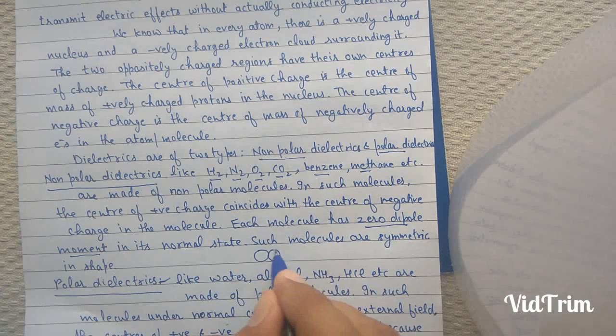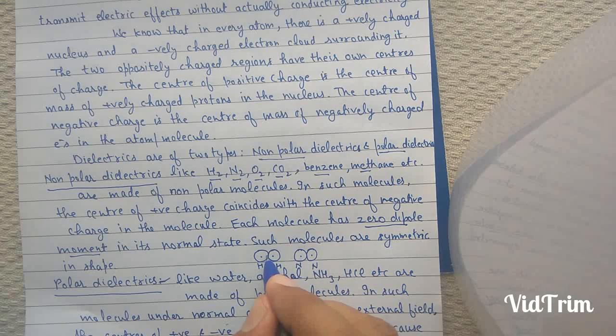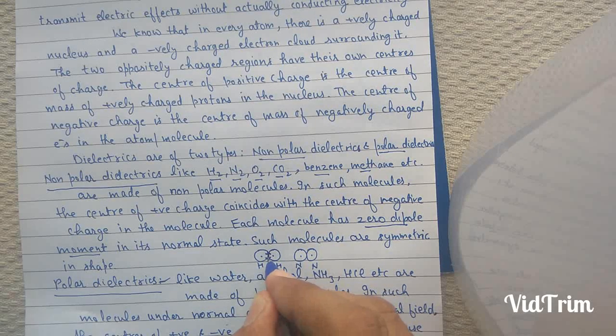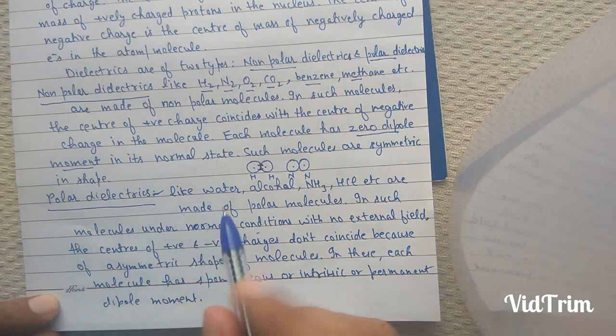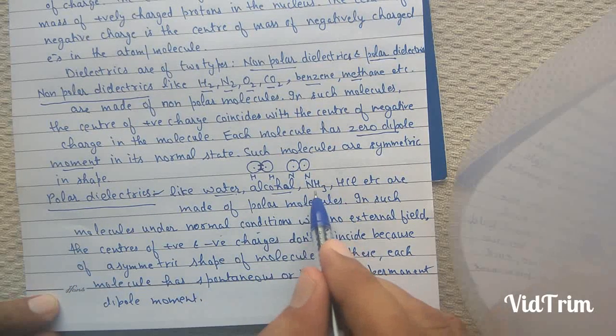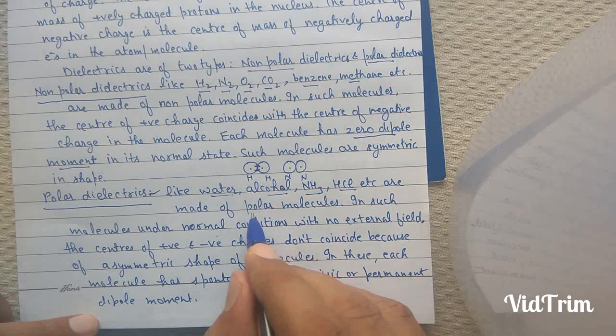For example, this is a hydrogen atom, this is a hydrogen atom. In nitrogen, this is a nitrogen atom, this is a nitrogen atom. Now their center of positive charge and center of negative charge lie at the same point and the molecule has zero dipole moment. Polar dielectrics like water, alcohol, NH3, HCl are made of polar molecules.